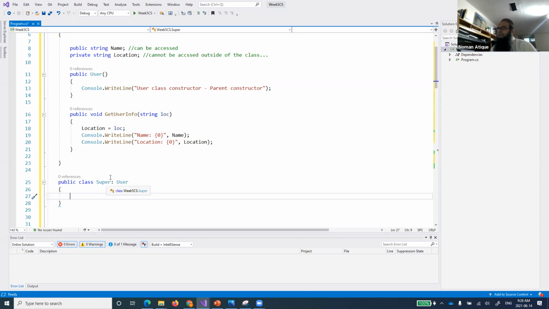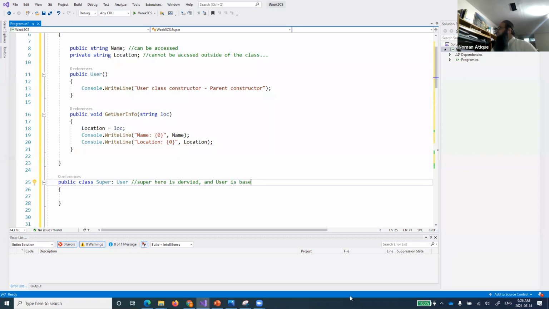So super becomes a child class, user is a parent one. Super becomes a subclass, this is a super class, and super becomes the derived class. So let me just write that down over here. Super here is derived, and user is base, right?